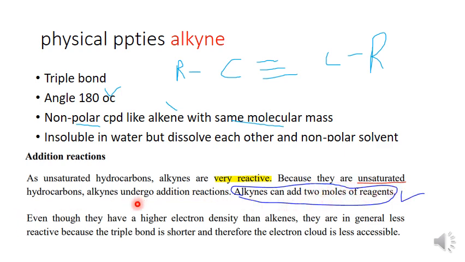I'm going to see each one by one. Even if they have higher electron density than alkane, they are generally less reactive because the triple bond is shorter and therefore the electron cloud is less accessible. How are we going to see it?